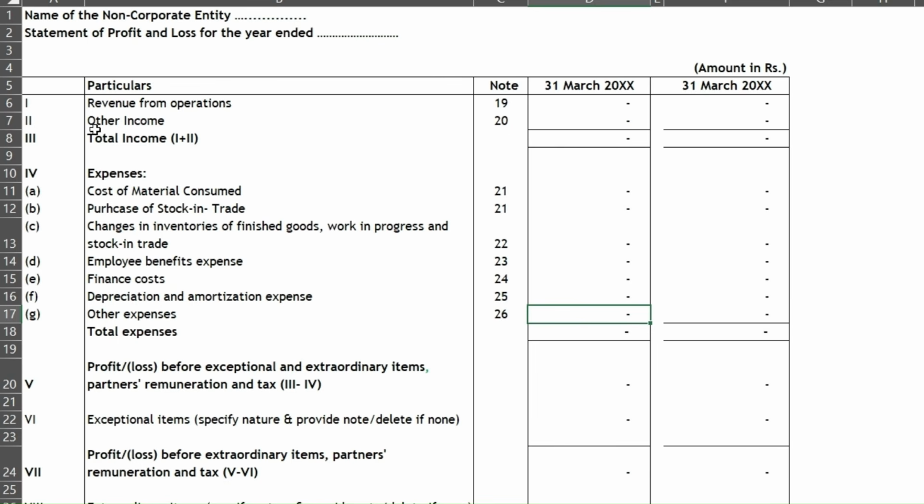After the first and second, you need to mention third, total income, and fourth, expenses. Expenses are as informed by ICAI. You need to take the exact headings if applicable to you. Otherwise, you need to mention zero, but the heading will remain the same. This is the simple profit and loss format.